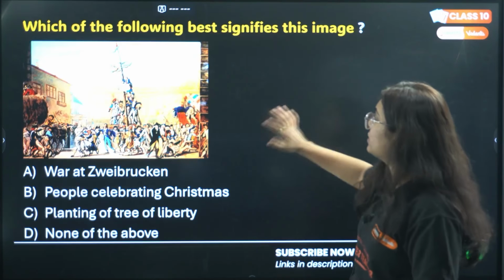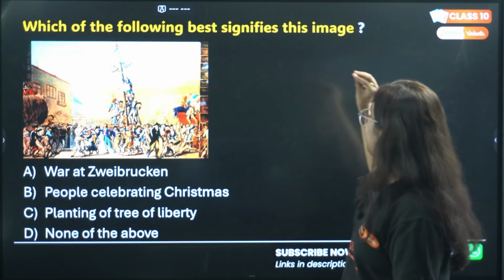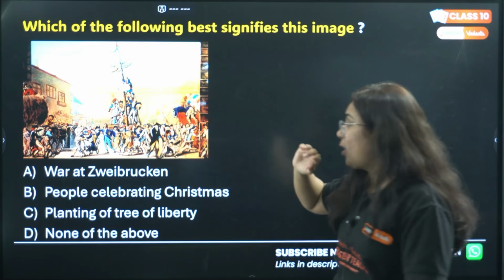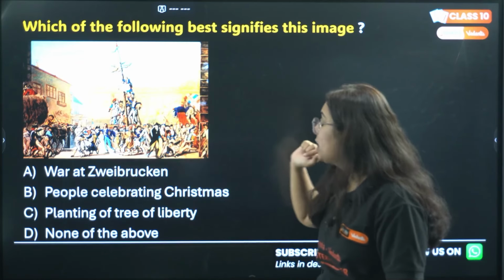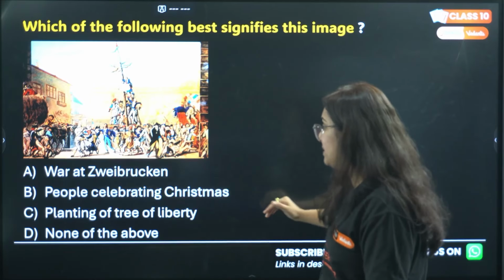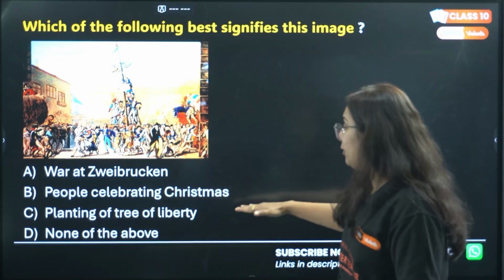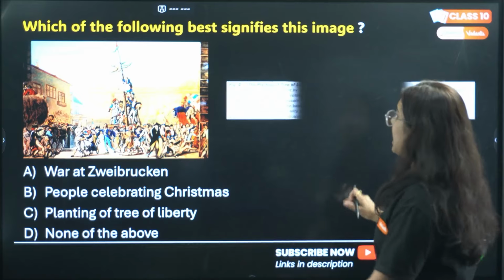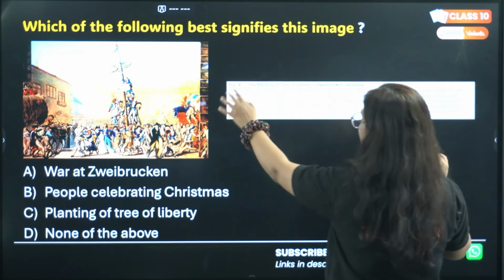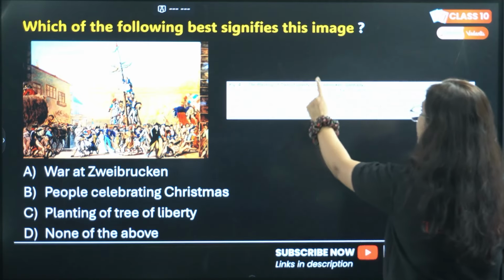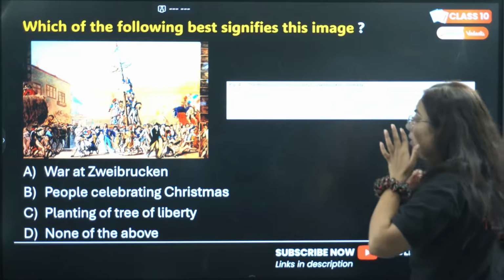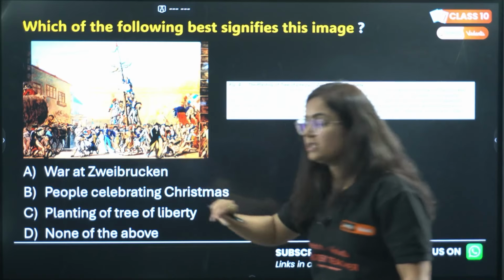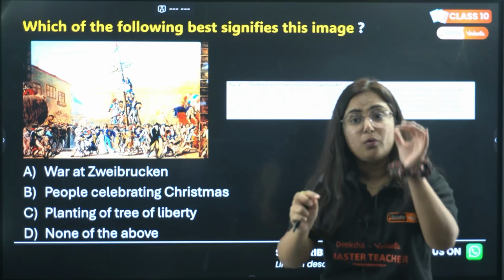Next question: which of the following best signifies this image? Now this is one image. Which event signifies it? Option A, war at Zweibrücken. B, people celebrating Christmas. C, planting of the tree of liberty, or D, none of the above. Now the confusion starts. We'll move to the box, and the box says the planting of the tree of liberty in Zweibrücken, Germany. Now, planting of the tree of liberty is there, and war at Zweibrücken is also there. Let us figure out which is the correct one.